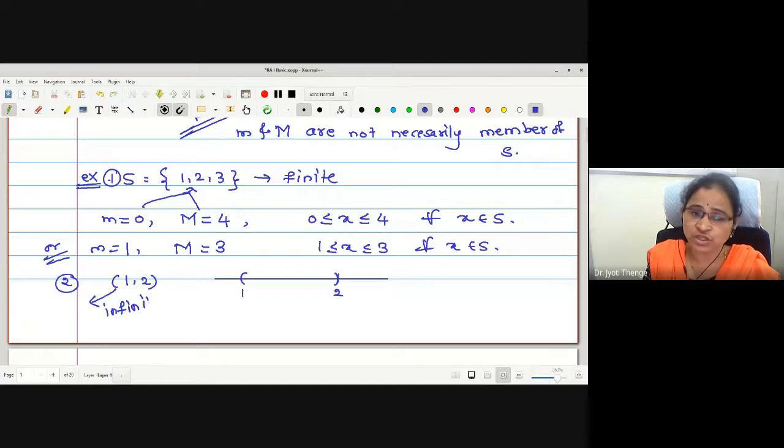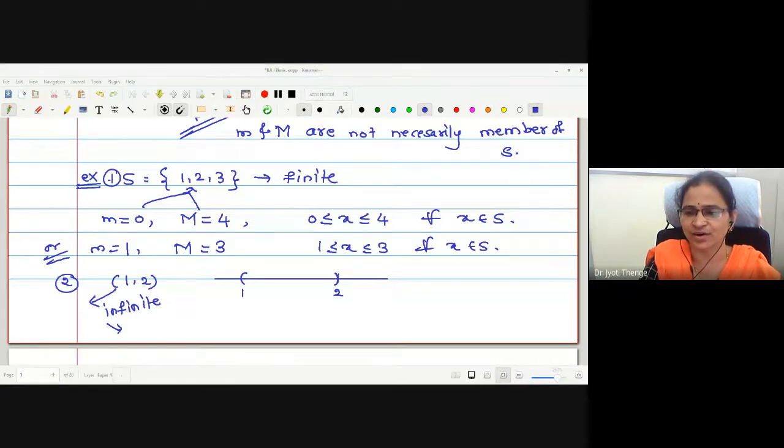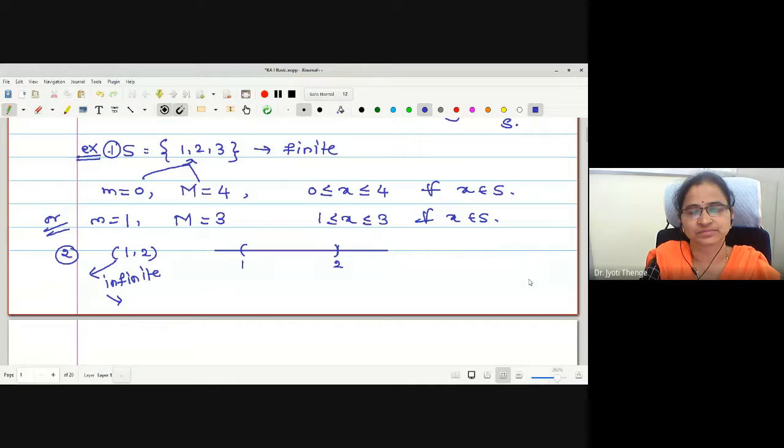Now the next question is whether it is bounded. Is this set bounded? Try to give the answers. Don't worry about whether it is right or wrong, I am there to justify. Is it bounded or not? What do you think? Bounded. What is the value of small m?